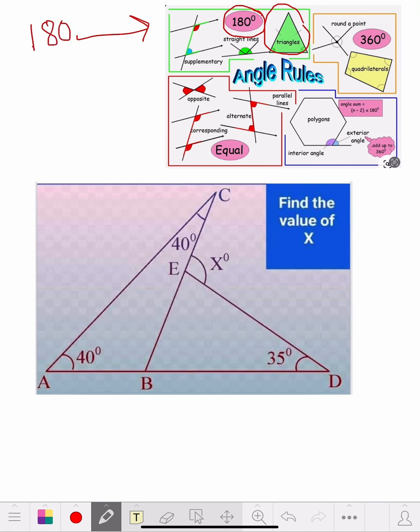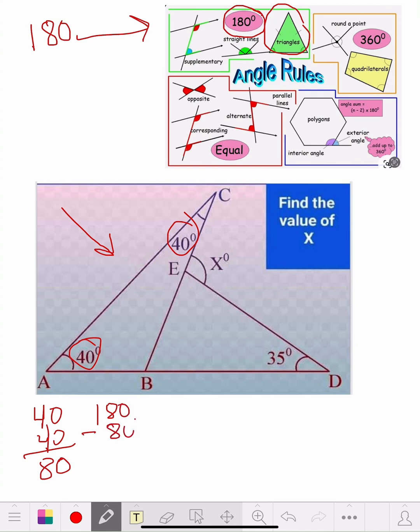So the first triangle over this side, they gave us a 40 up here and a 40 down here. So let's add these together. A 40 and a 40, that's 80. Now we know the whole triangle is 180, so 180 minus 80.